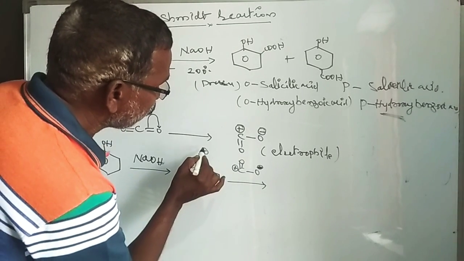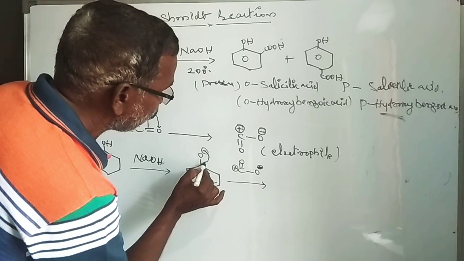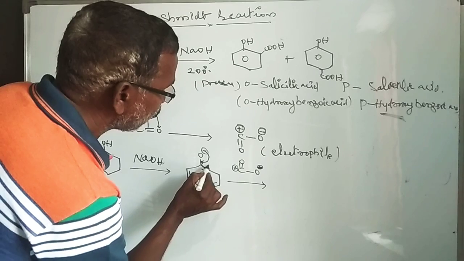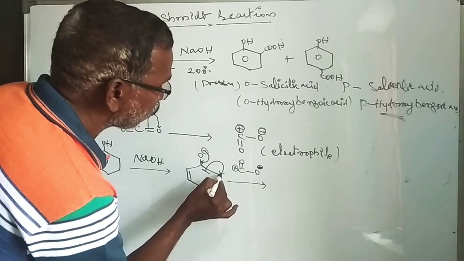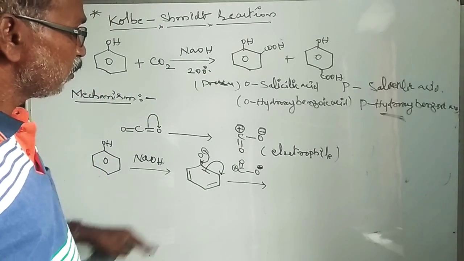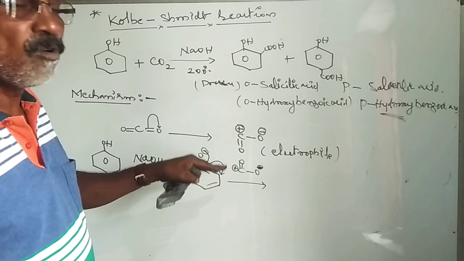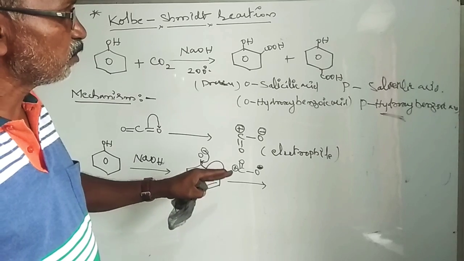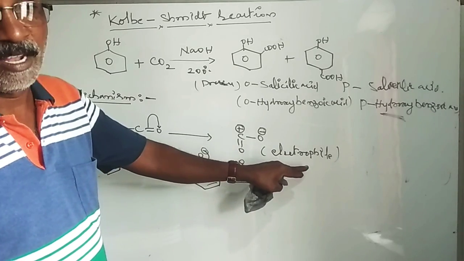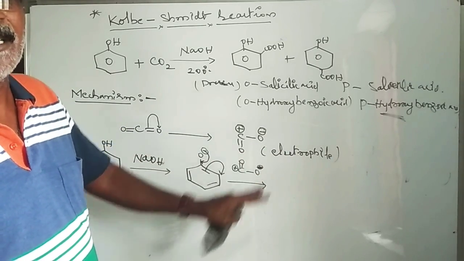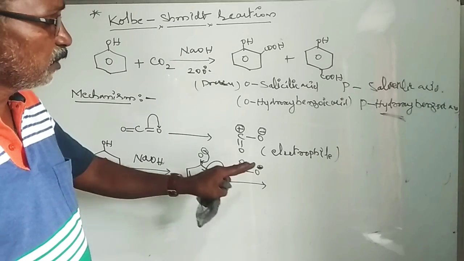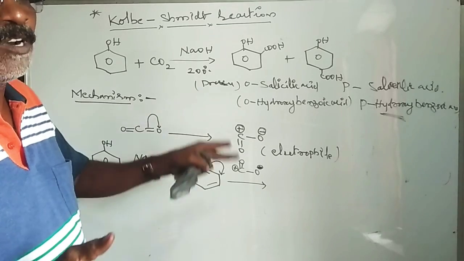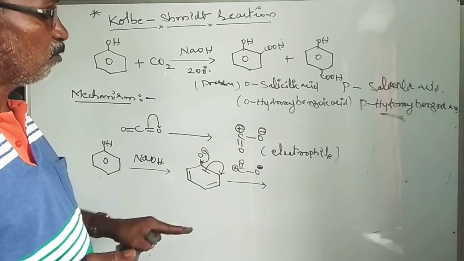The lone pair of electrons on oxygen goes between the carbon and oxygen, and the bonded electrons go to the ortho position carbon atom. The ortho position carbon now has more electron density, and this further reacts with the electrophile. The less electron density carbon always reacts with the more electron density carbon atom.